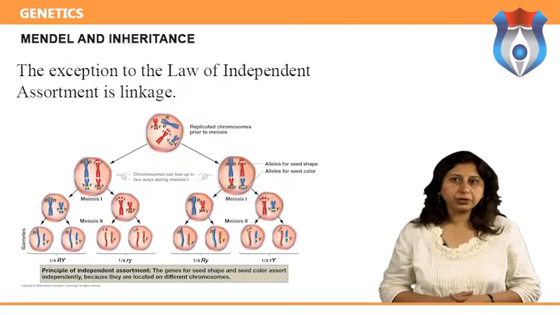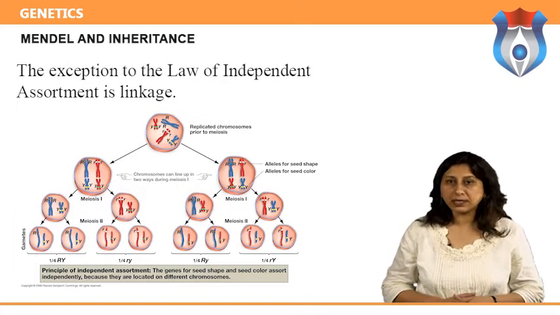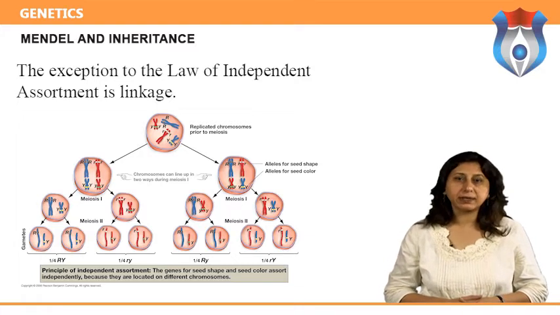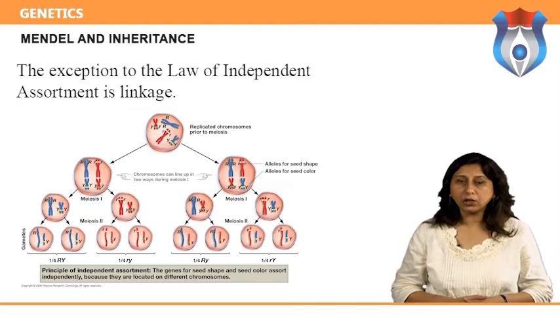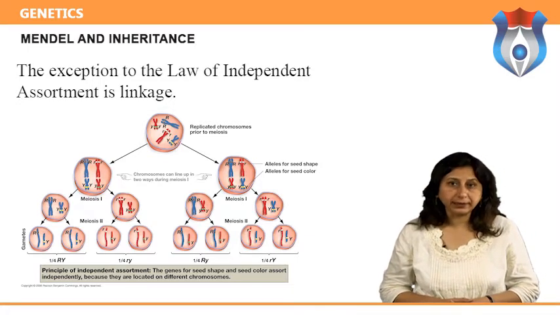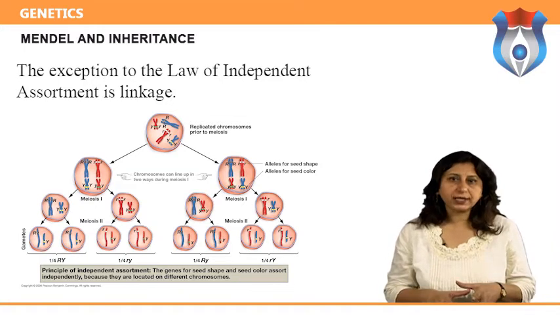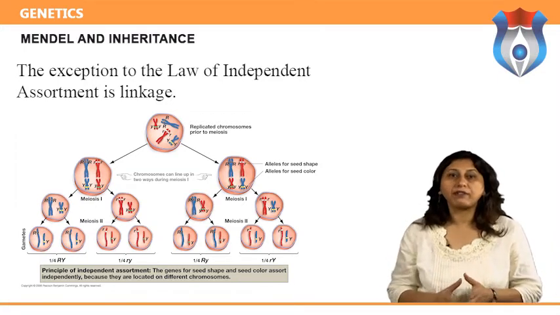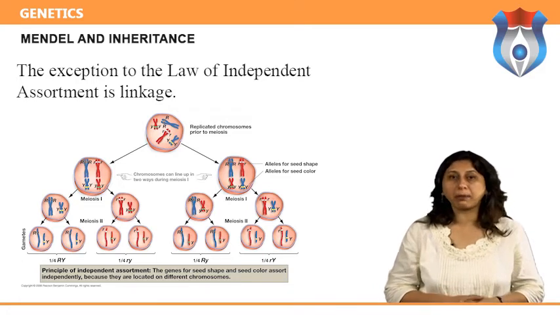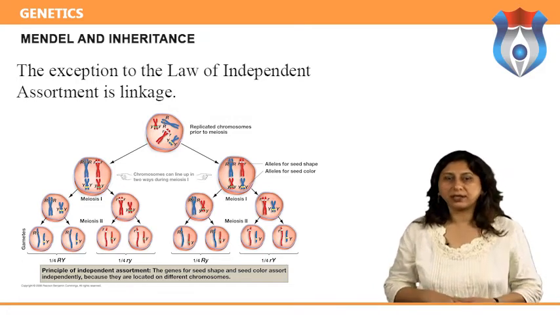The exception to the law of independent assortment is linkage. When two genes or DNA segments are located near each other on the same chromosome, they are more likely to be inherited together. These linkages can also be shuffled, however, by recombination, where the DNA is actually broken apart and rejoined.